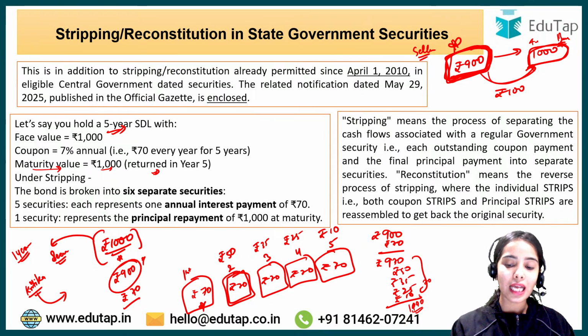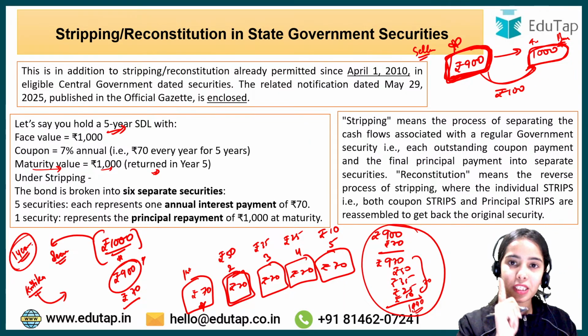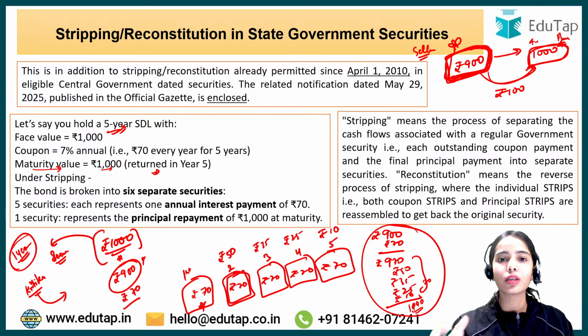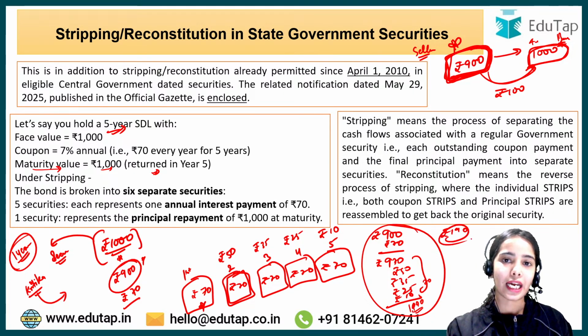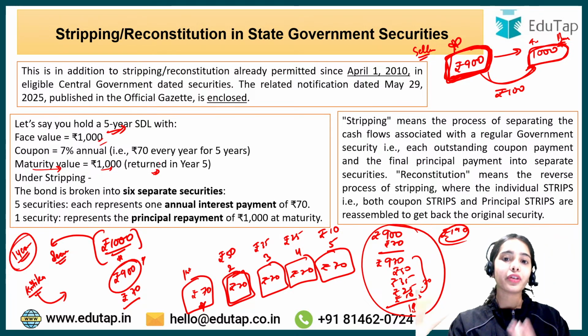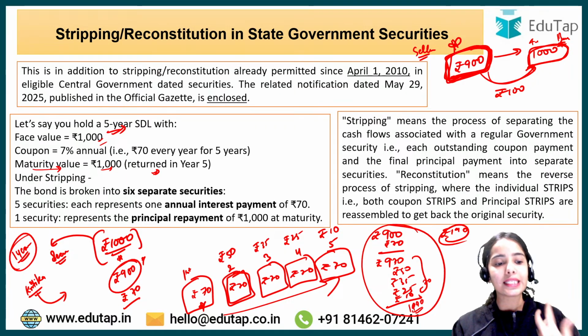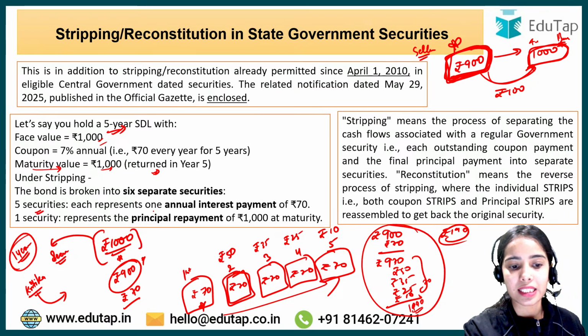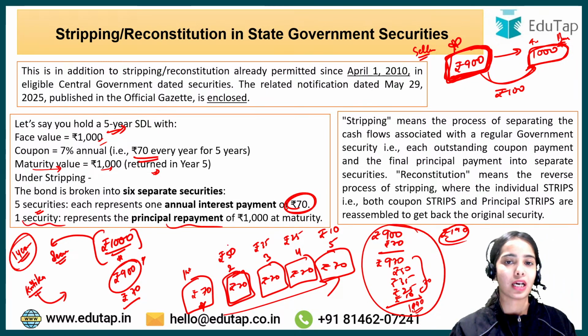So you can see what I have made after just 1 year. I have kept the security for 1 year and I have got the profit of nearly 190 rupees on the security of 1000 rupees. So now I don't have to wait for 5 years to get this interest. I can separate the units, I can separate the cash flows, and I can sell the 5 securities, that is the coupon payments. The coupon payments I can sell, and the one security, that is the principal payment, I can also sell.